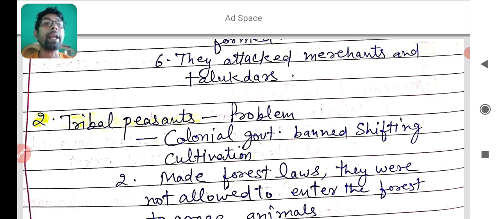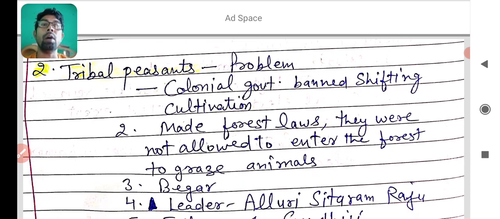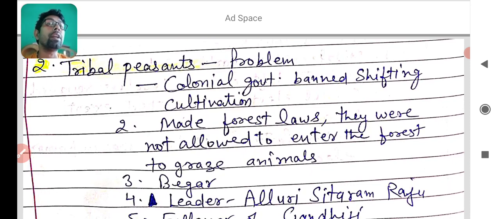And now the tribal people: why did tribal people get involved in the non-cooperation movement? First, we will discuss the problem. You learnt in ninth class also, the colonial government banned shifting cultivation and also made forest laws.